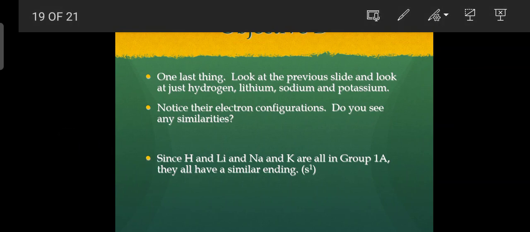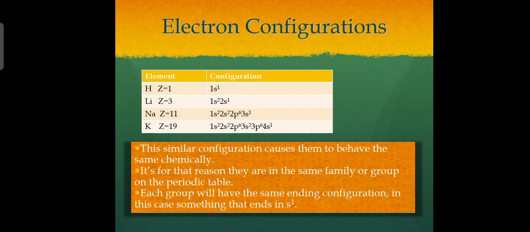The electronic configuration of hydrogen, Z equals 1, is 1s1. Lithium, Z equals 3: 1s2, 2s1. Sodium, Z equals 11: 1s2, 2s2, 2p6, 3s1. The last one is potassium, Z equals 19: 1s2, 2s2, 2p6, 3s2, 3p6, 4s1.